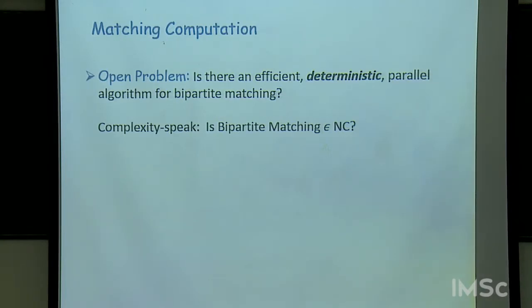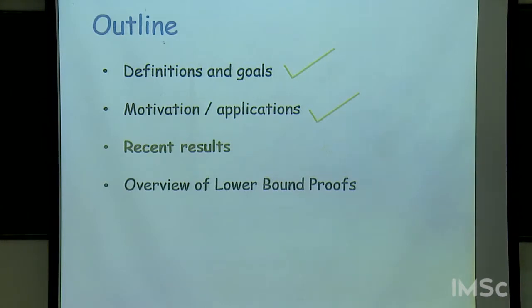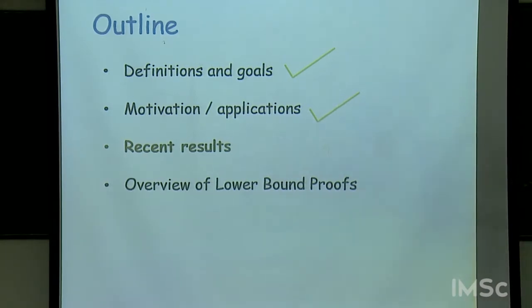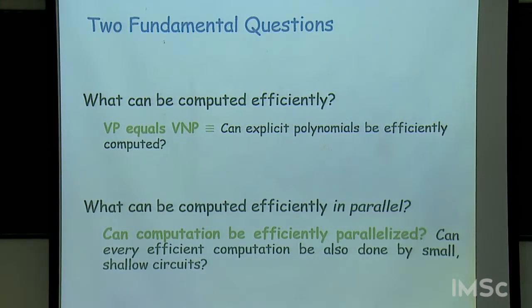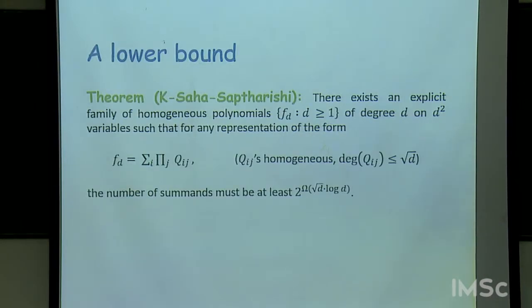So this is all that I have to say about the applications here. Any questions? So now I want to describe some recent results, give an overview of some of the recent results. But now this survey will become much more biased. I'll focus only on these two questions, VP versus VNP and efficient parallelization.